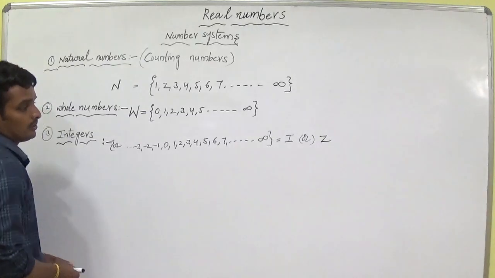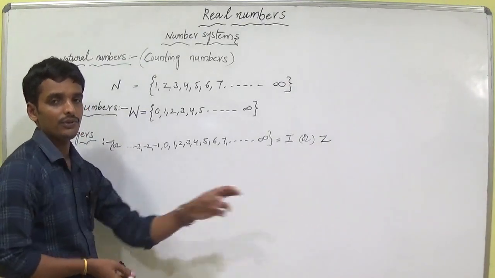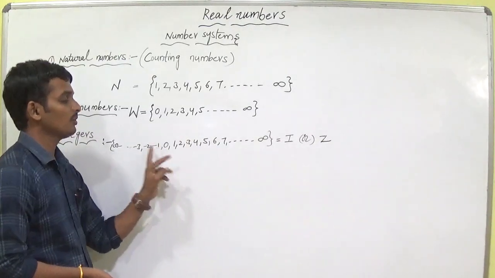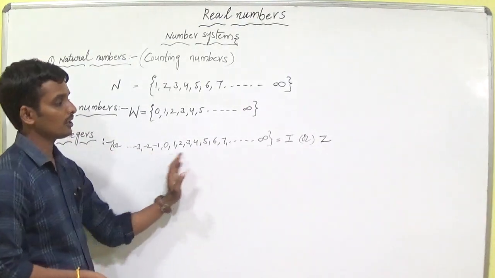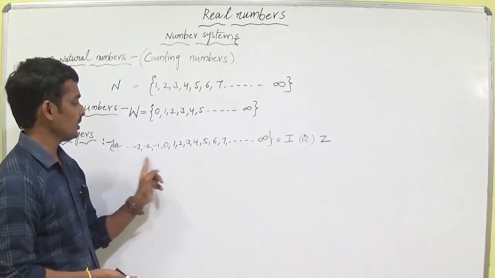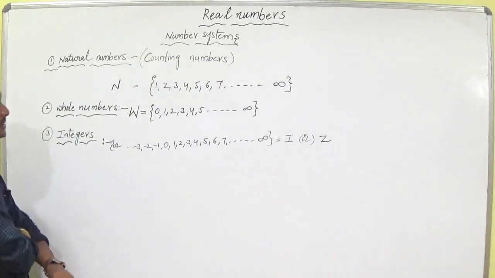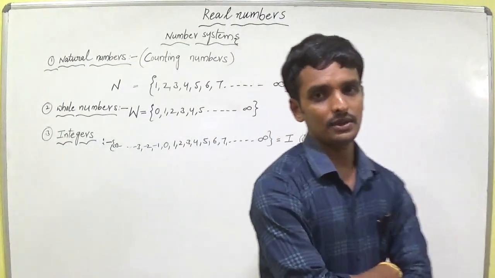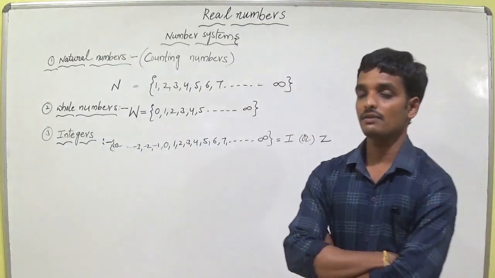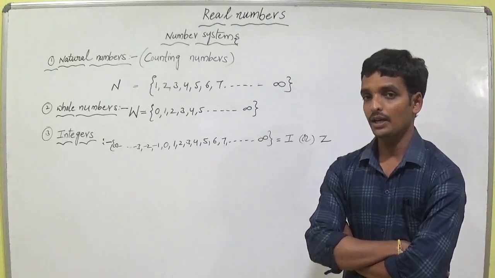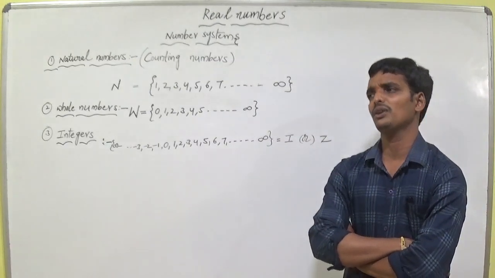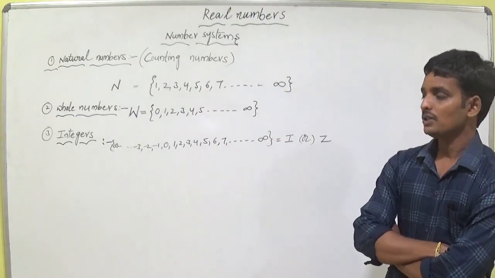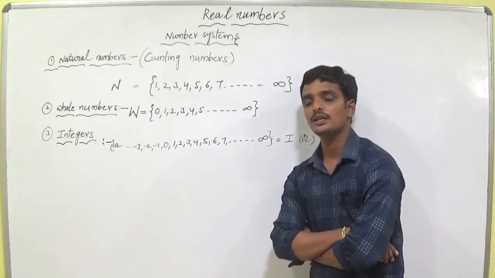So this is the set. You can write the definition: the set of positive numbers and negative numbers including 0 are called integers, denoted by ℤ. If you observe the set of integers carefully, we have to learn so many things. I think we have completed the integers chapter in 7th class, and you have learned very important things. I am expecting that if you learned, you can tell easily what I am asking.